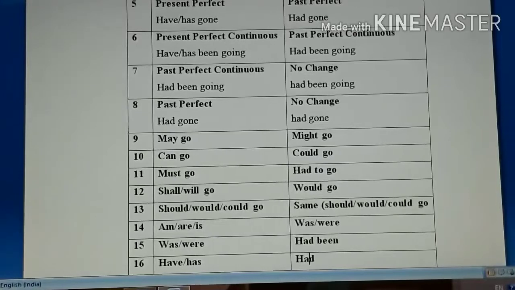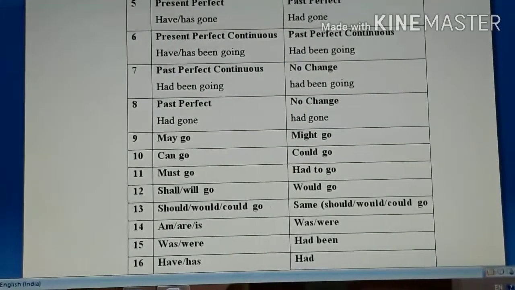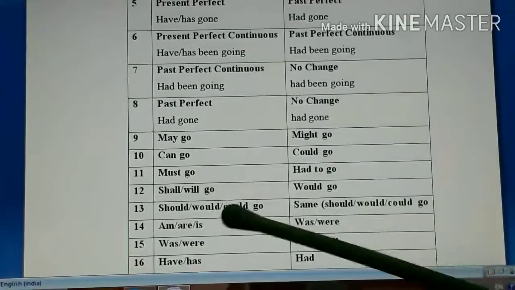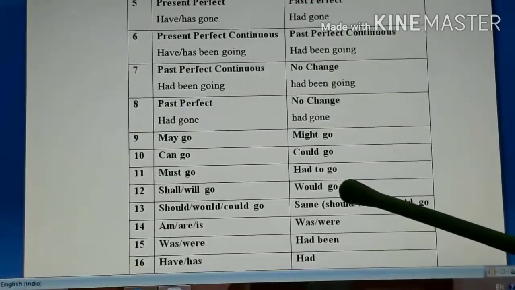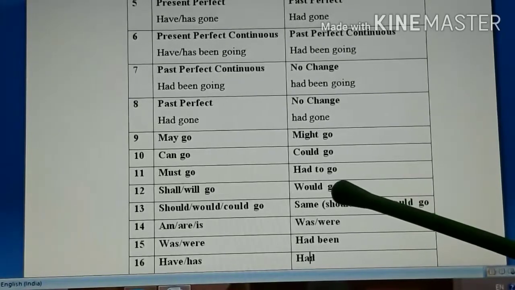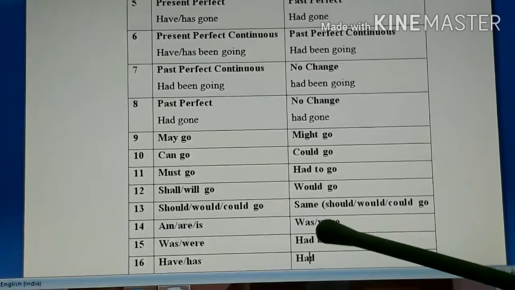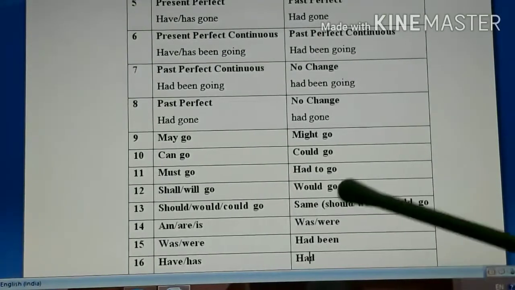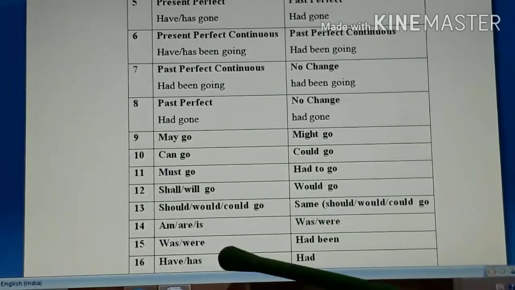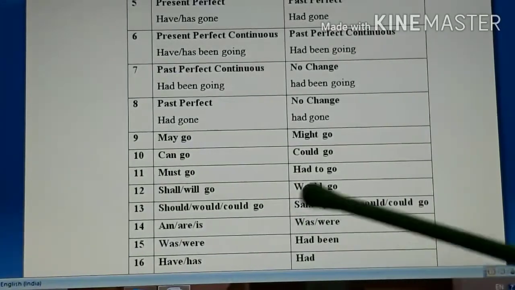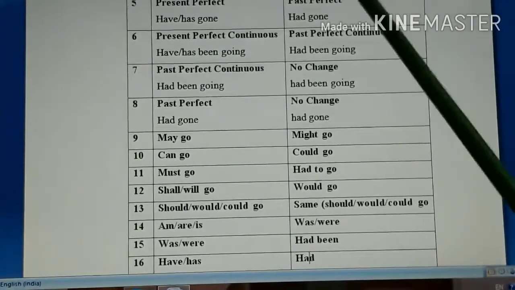Okay, and the other way, if you want to remember the changes of the tense, then you do this way. If am, is, are is given, then you replace them with was, were. You keep remaining things as it is, then tense will be changed. If was, were is given, you replace them with had been, and remaining verb forms you keep as it is. So that also tense will be changed. If have, has is given, you replace them with had, so then also the verb will be changed.